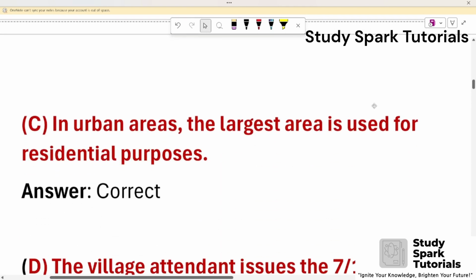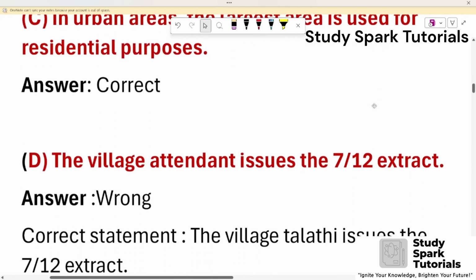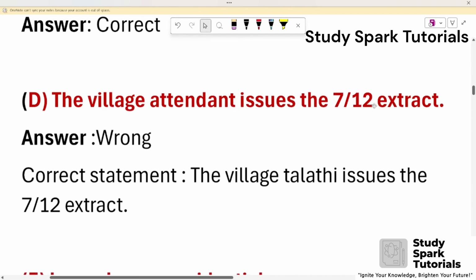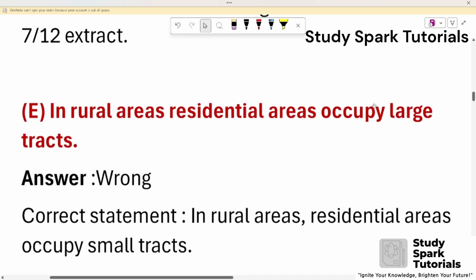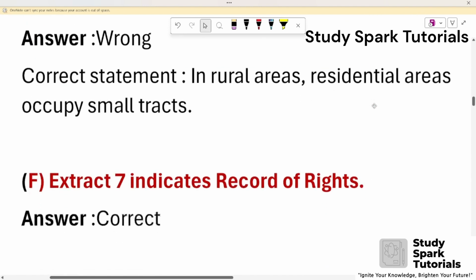C. In urban areas the largest area is used for residential purpose. Answer: correct. D. The village attendant issues the 712 extract. Answer: wrong. Correct statement: the village talati issues the 712 extract. E. In rural areas, residential areas occupy large tracts. Answer: wrong. Correct statement: in rural areas, residential areas occupy small tracts.